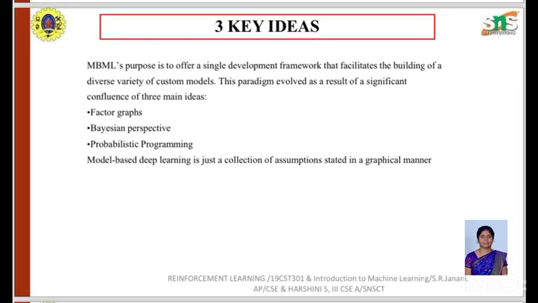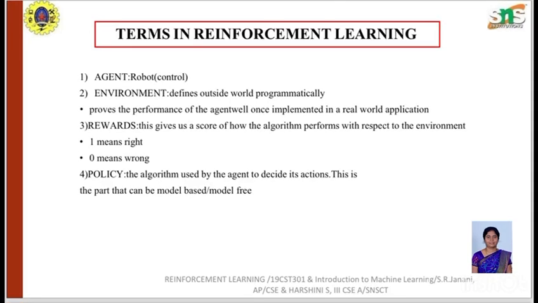We can say that this learning is just a collection of assumptions which can be stated in a graphical representation. Now we need to understand certain terms in reinforcement learning. The first term is agent. It can generally be a robot which is controlled or controllable. The second term is environment. Environment is defined as the outside world, programmatically. As we know, reinforcement learning deals with the interaction with an environment in order to get feedback. So it proves the performance of the agent once implemented in a real-world application.